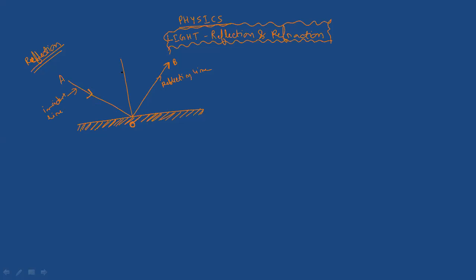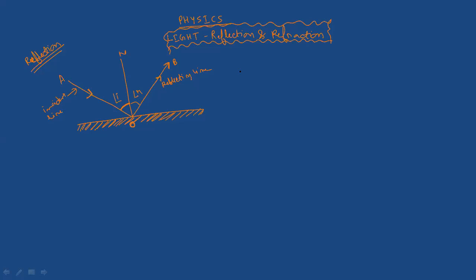Now see, suppose this is N. The angle between the incident line and the normal is known as the angle of incidence. Yes, it is denoted by I. And the angle between the normal and the reflecting line is known as the angle of reflection.